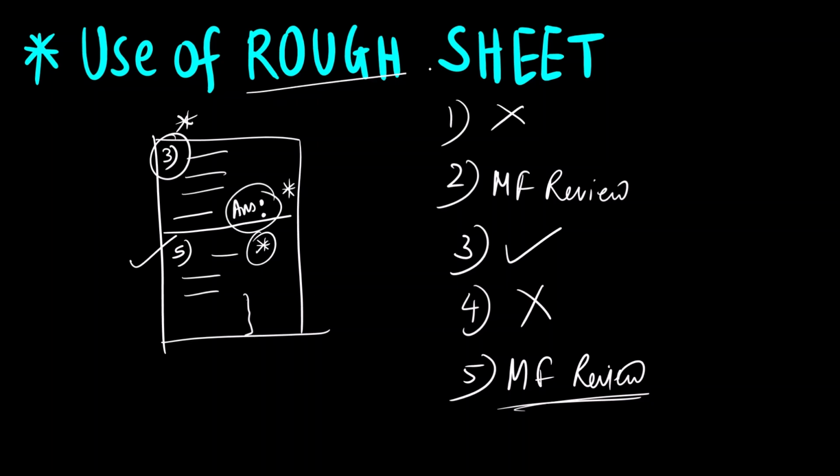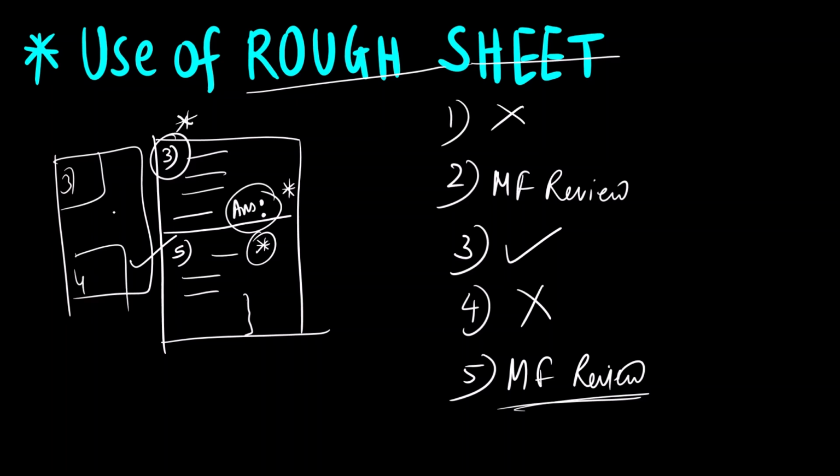Okay, rough sheet doesn't mean कि कैसे भी solve करना. Okay, don't solve randomly. Third question you are solving here, and fourth question you solve somewhere here without any proper boundaries, or just keep on solving something, scribbling something. Okay, that will make you confused, and there are very high chances that you might get the answer wrong. So use the rough sheet very properly, and even if this is finished you can ask for a new one as well. Okay, but solve it systematically. Okay, so that तुम्हें खुद पता होना चाहिए कि तुमने क्या सॉल्व किया है and क्या सही आंसर.